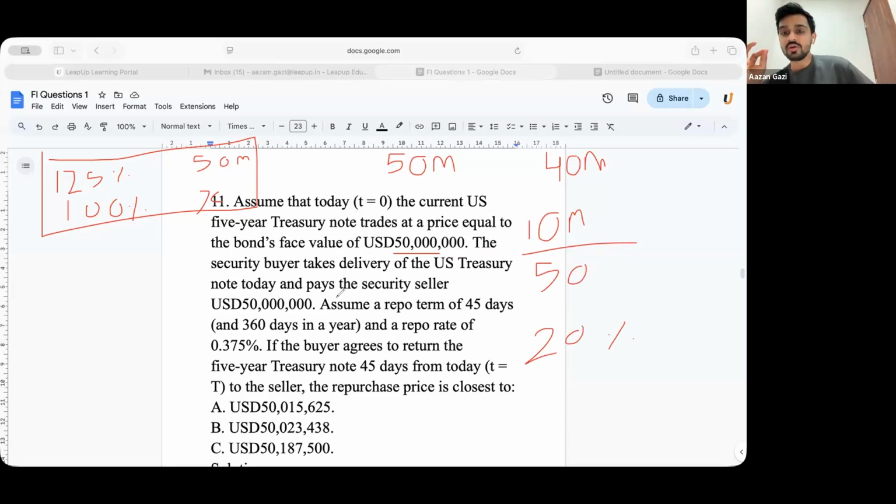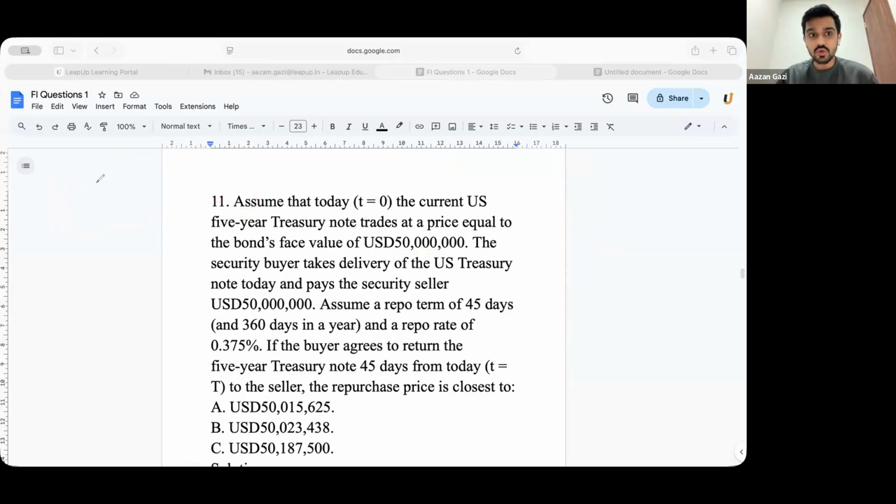Is this clear for everyone? What do you mean by haircut, guys? Let me quickly ask you one question. If your margin is 117%, calculate the loan given and calculate the haircut quickly. Collateral value is 50 million. Margin is 117%. Calculate the loan amount, calculate the haircut.